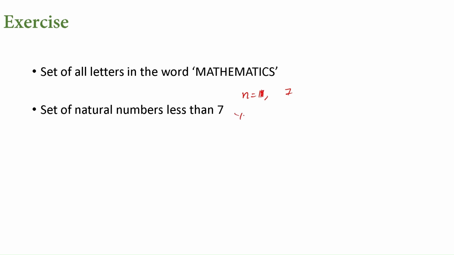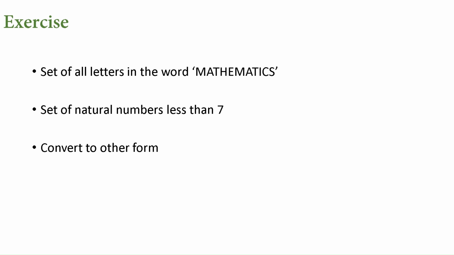This set, let it be B, is equal to the set of 1, 2, 3, 4, 5 and 6. Only till 6 we have to write, as it is less than 7. With that, that's the answer for the second question.